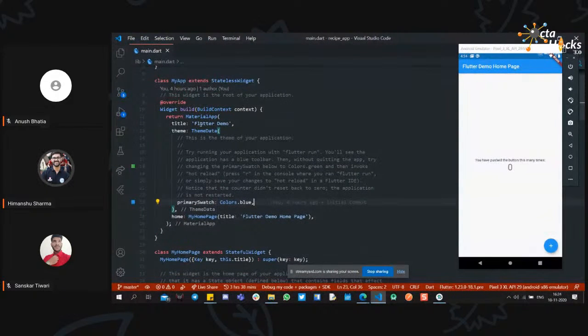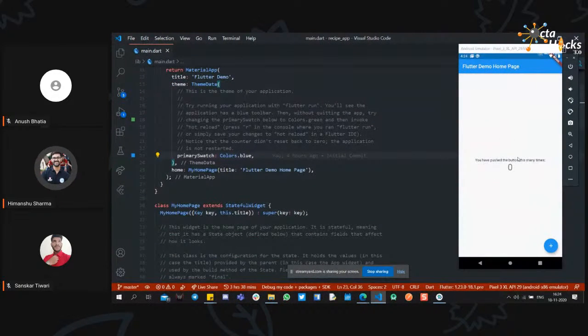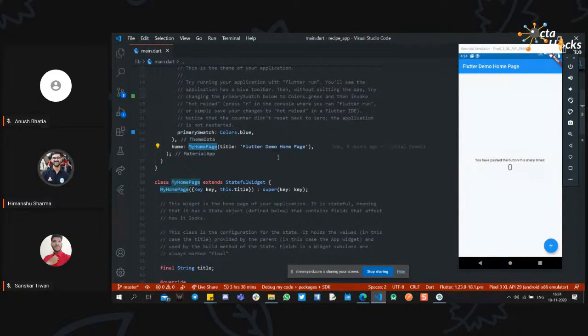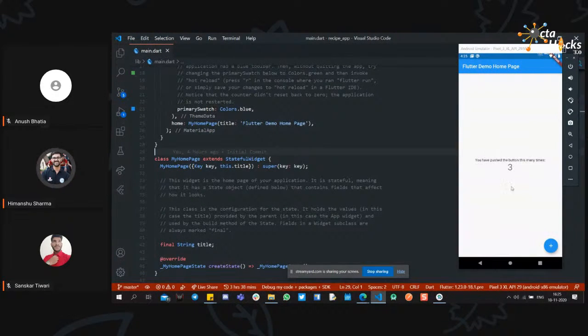So MaterialApp is already here, so we have set up the material UI for this application. After that we have to attach another class to display all the content on the screen. So MyHomePage is another class in which all the things that you are seeing are already present by default when you get the application. It is a stateful widget, because if we tap on this floating action button, it will change dynamically. For that we need a stateful widget, because it will change the state dynamically when you press on something.